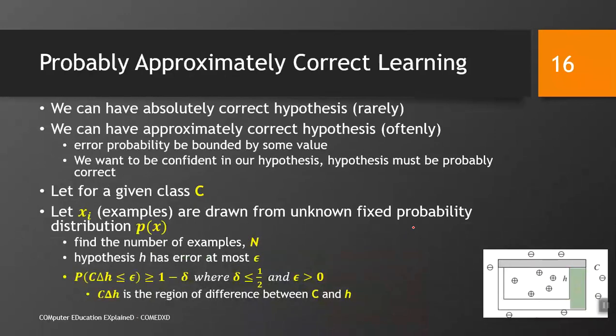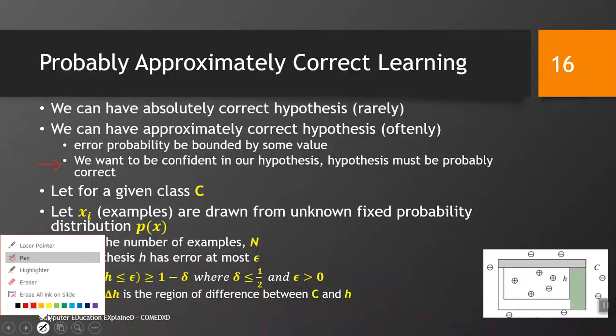Probably approximately correct learning. We can have an absolutely correct hypothesis, but that is a rare case; in most cases we can have an approximately correct hypothesis. The error probability can be found as some value. We want to be confident in our hypothesis. The hypothesis must be probably correct, not exactly correct.